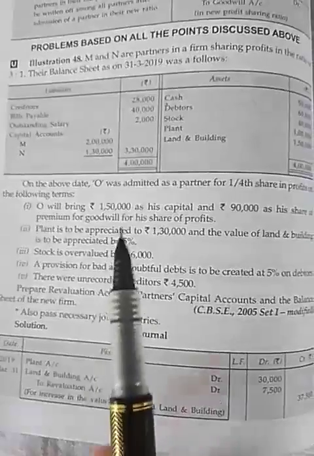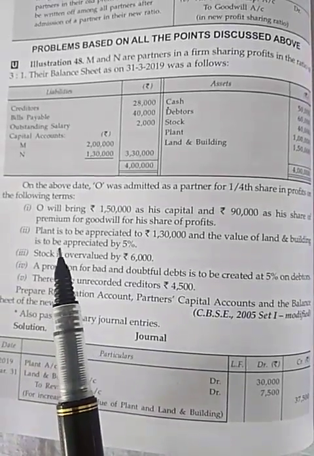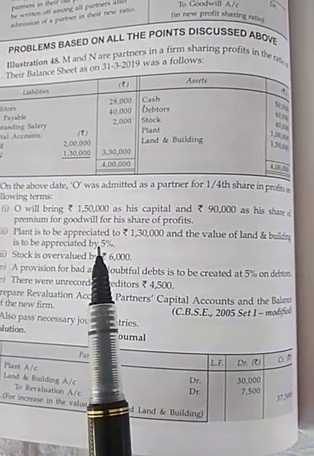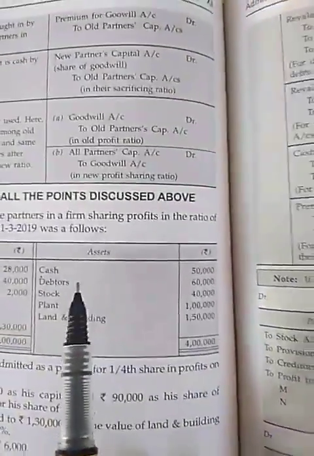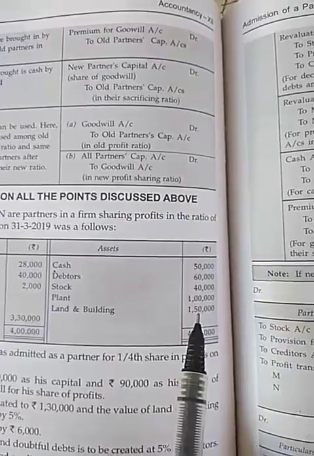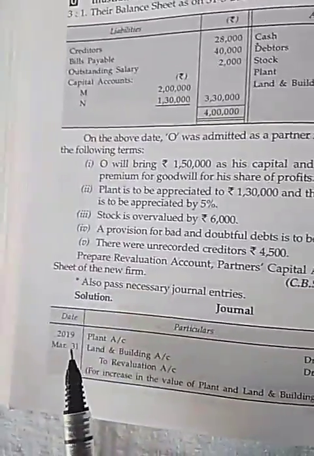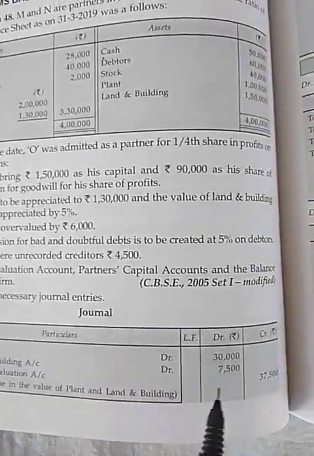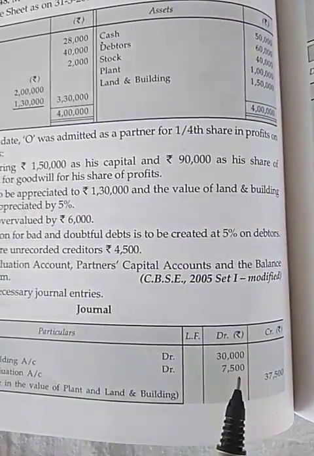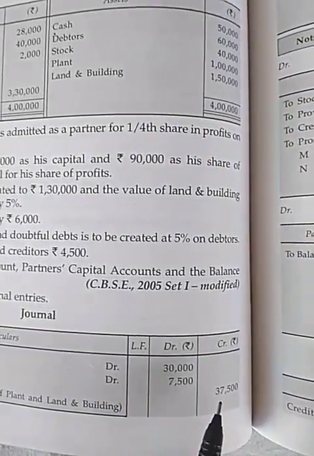Now land and building is to be appreciated by 5%. Value of land and building is 1,50,000 given in question. So total amount of land and building will be 7,500. To revaluation account 37,500.